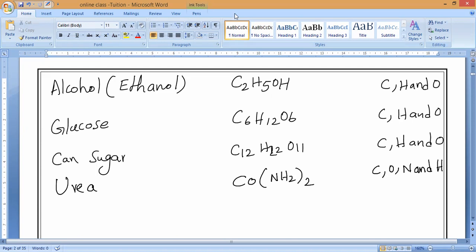Please kindly remember all of you. CO(NH2) twice is the urea formula. Understand, Tarani? Arun Karthikeyan? Jesse, understand? So these are the important formulas. Still, if you have any doubt, you can ask me. Clear?